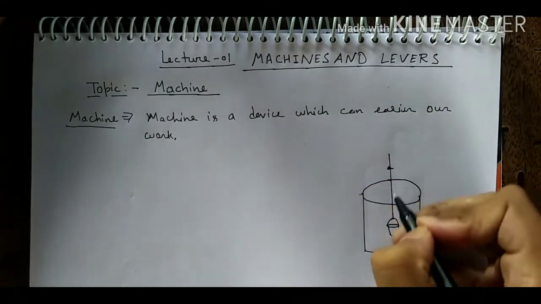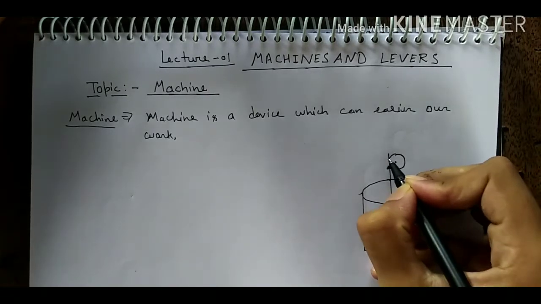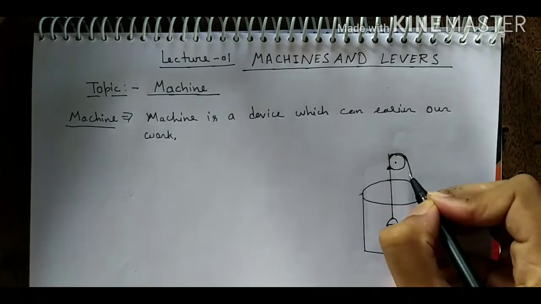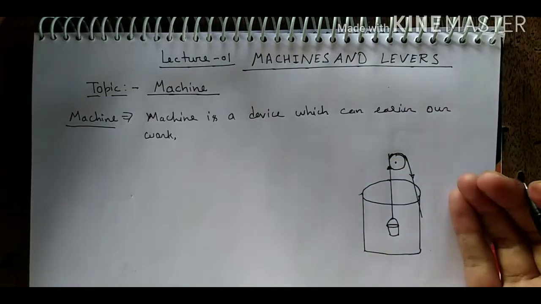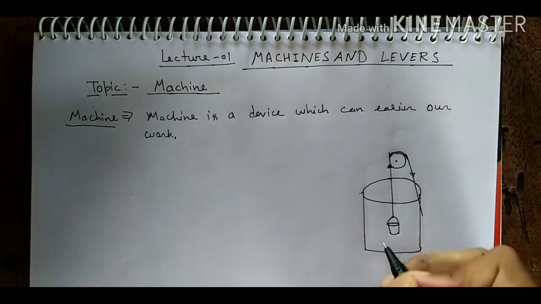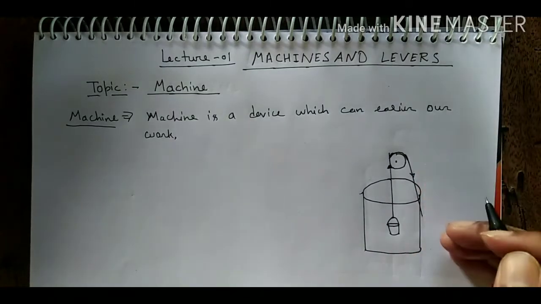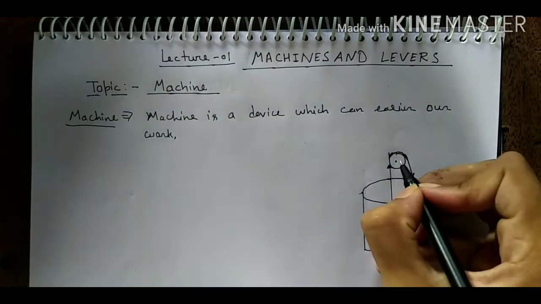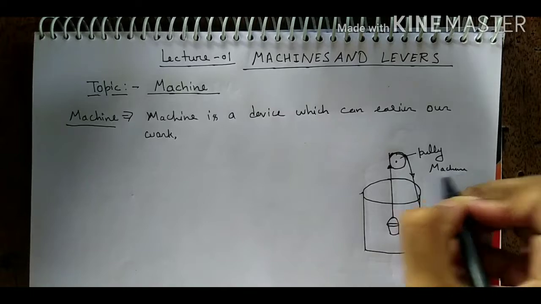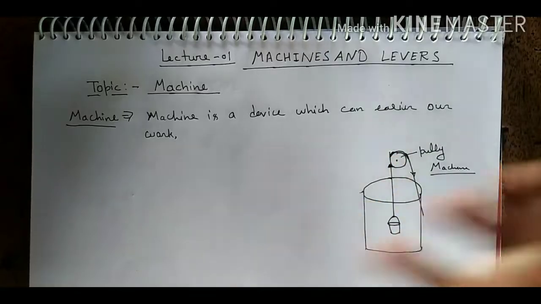If we want to reduce this force, we can use a pulley, and if we use a pulley, the force we apply will be lesser. It is difficult to pull up a bucket of water directly from a well, but it becomes much easier to pull it up with the use of a pulley. So this pulley is a machine which can make our work easier. So machine is a device which can make our work easier.